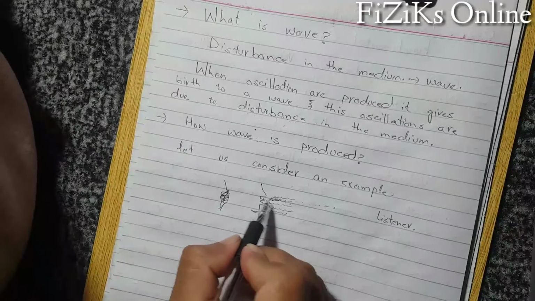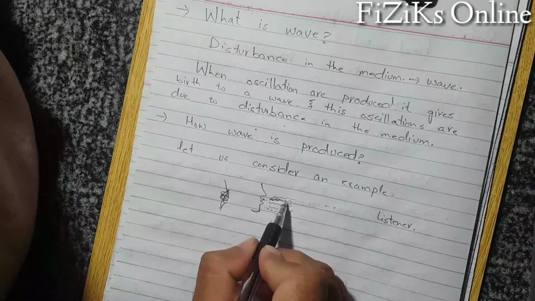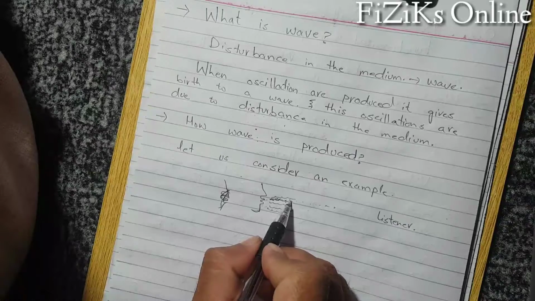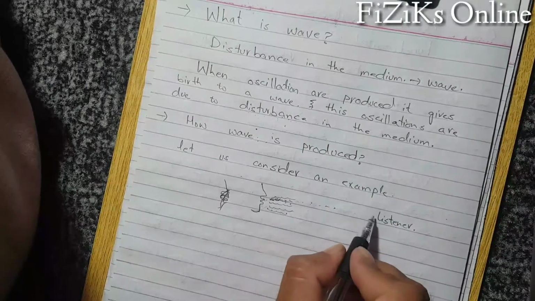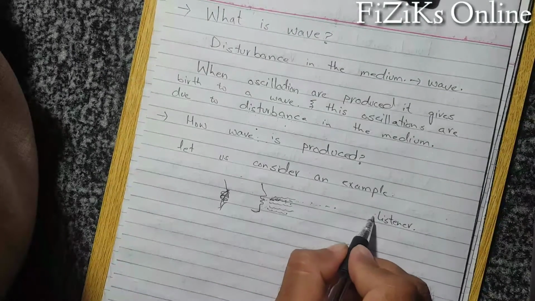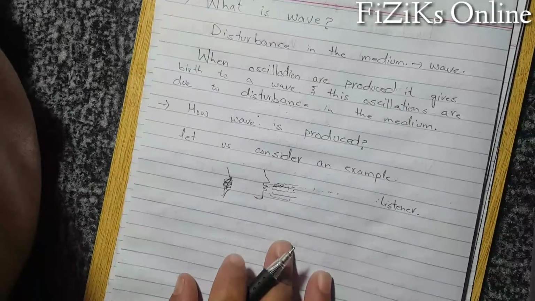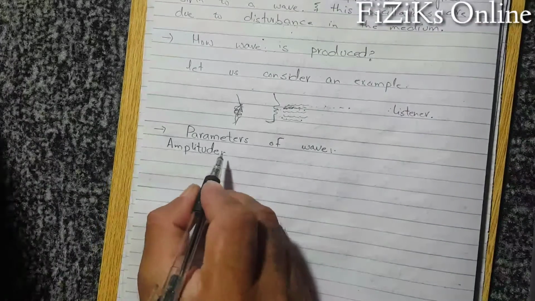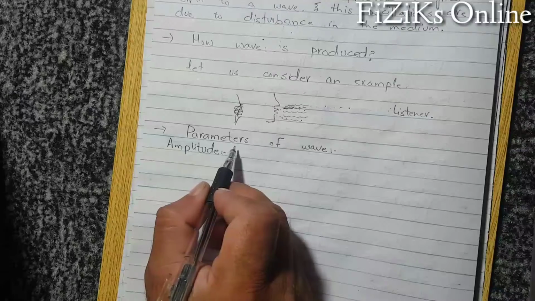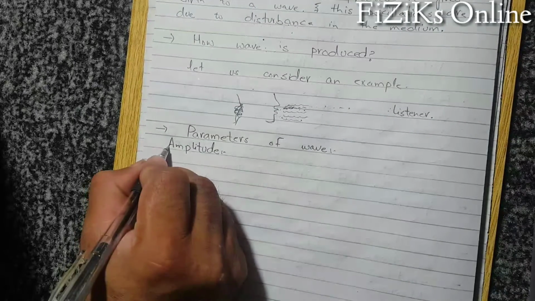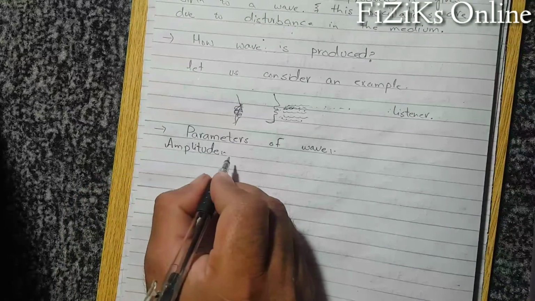So as you can see that this person produces disturbance in the medium, and that disturbance was traveled to the listener in the form of wave. So we can say that disturbance in a medium is wave. Now let's come towards the parameters of wave, that is amplitude. We will discuss these parameters one by one.